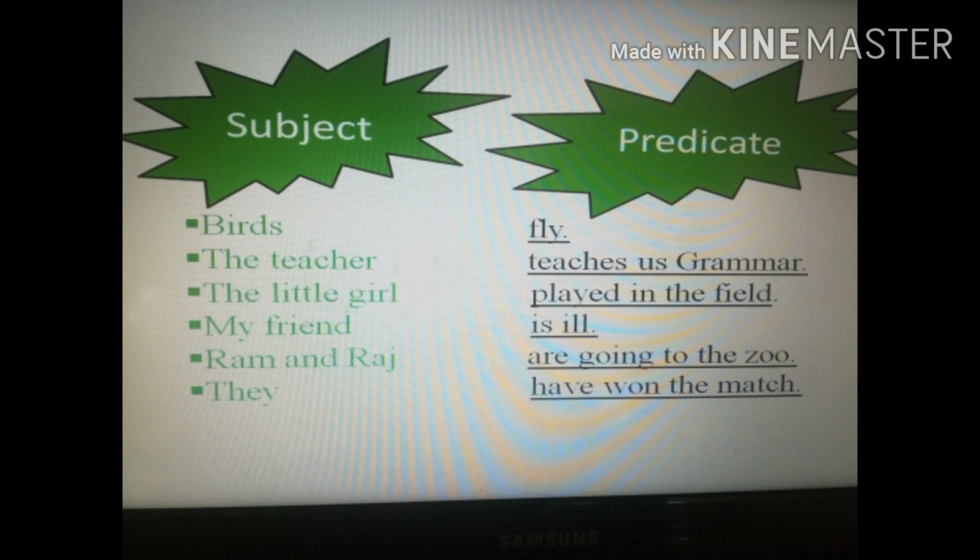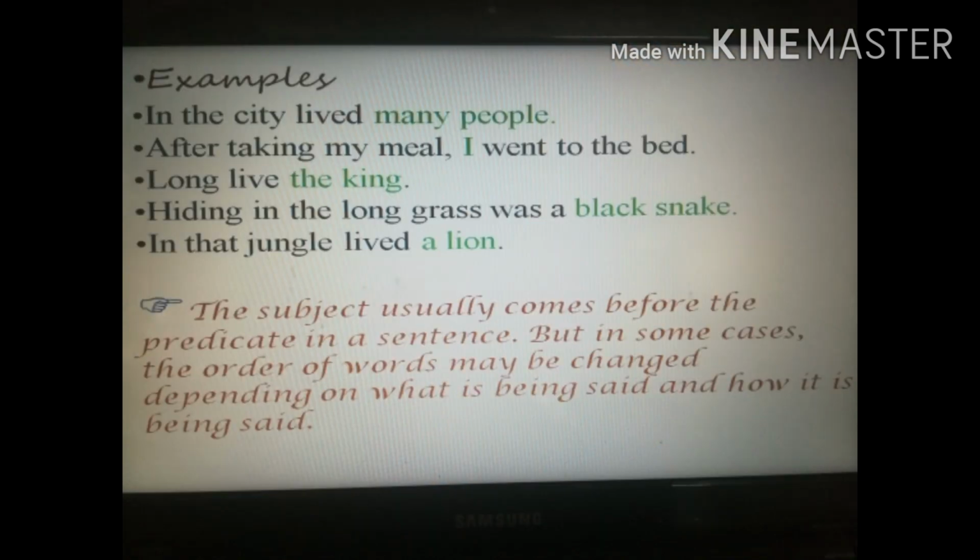So, this is our predicate. My friend is ill. Is ill is a verb. You remember now? Is is a form of be. So it is also predicate. Are going to the zoo, this is also predicate. Last sentence, have won the match. This is also predicate.